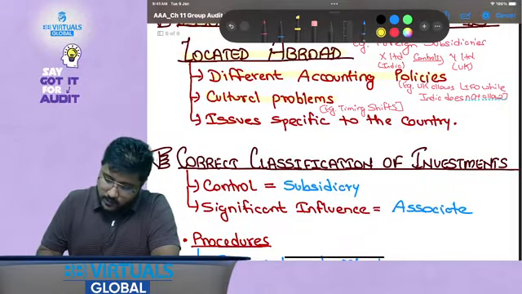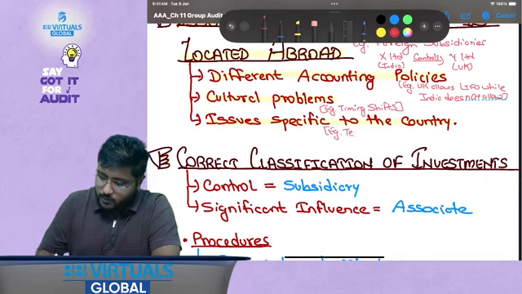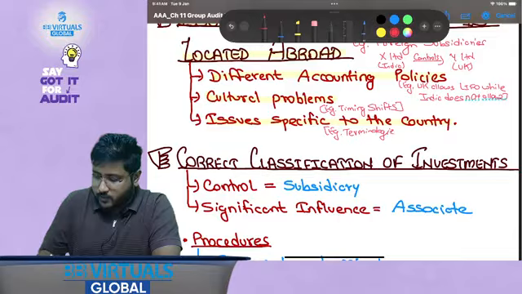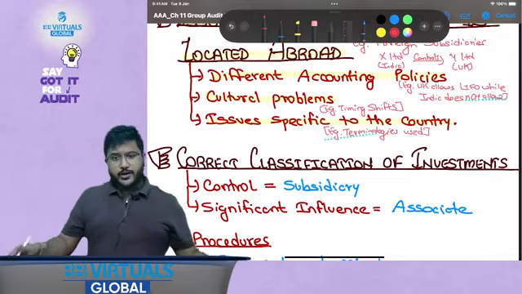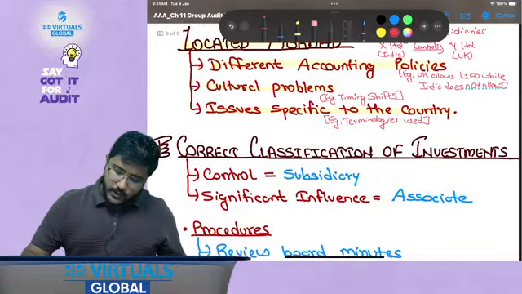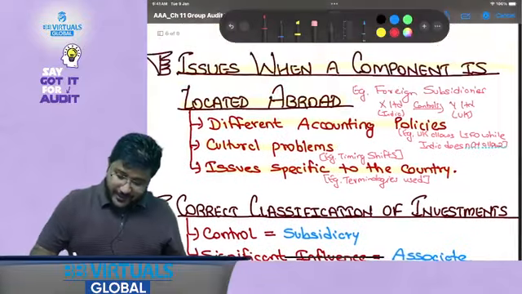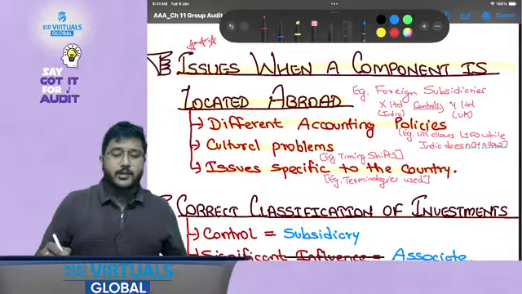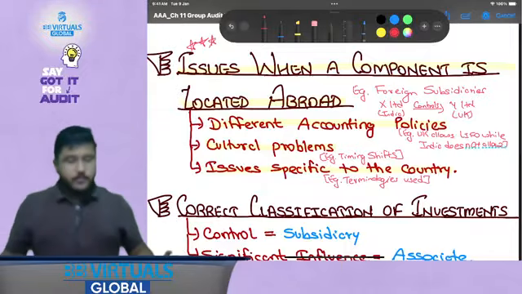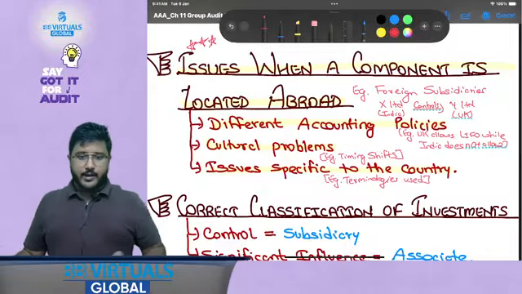Issues specific to the country. Say, terminologies: some terminologies might be appropriate in India, might not be appropriate in UK, and vice versa also, right? So that could be there. Do you need to remember this? Definitely. This is a very, very important question, and this might be asked. Although it looks like a very simple discussion, this is very important for your examination.